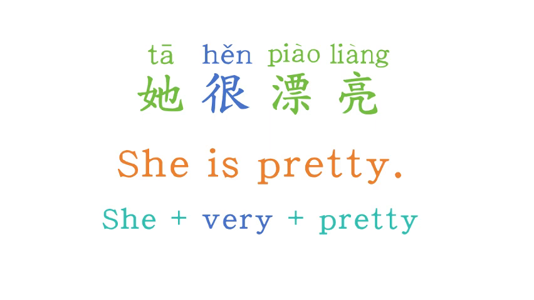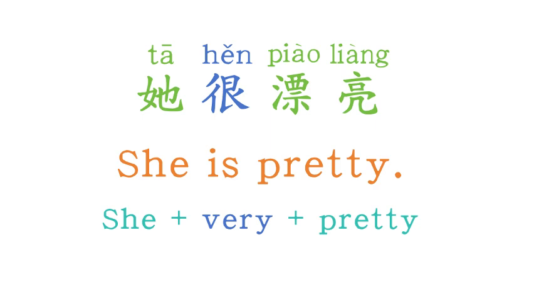We don't say she to be pretty, we say she very pretty. Even if in the English sentence we do not mention she is very pretty, we just say she is pretty. But in Chinese, we need to add the 很 before the adjective, or we say the verb. So, she is pretty, we say 她很漂亮. She very pretty. And this is the first big difference between the English and the Chinese sentence structure.